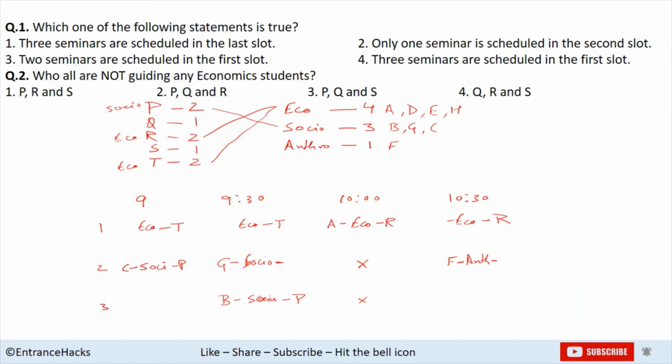First question here is, which of the following statements is true? First statement says 3 seminars are scheduled in the last slot. That is false. Only one seminar is scheduled in the second slot. That is also false. There are 2 seminars scheduled in the first slot. This one is true, right? 3 seminars are scheduled in the first slot. This again is false. The answer is option 3. Who all are not guiding any economic students? So R and T are guiding. P, Q, and S are not guiding. P, Q and S. This is our option.